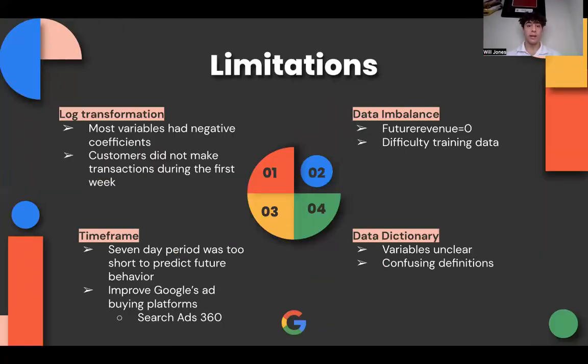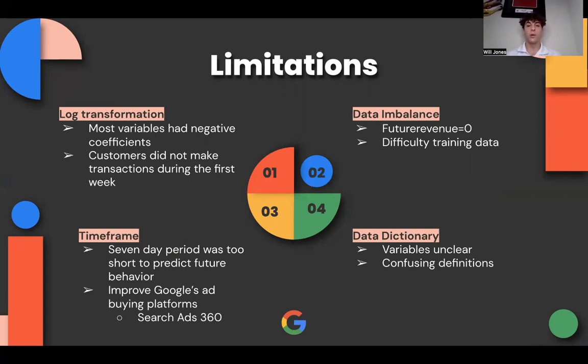First, our log transformation. We experienced some negative coefficients in our log transformation, and we believe this was because customers did not make transactions within the first week. And we saw that there's a bit of a data imbalance because the future value of a lot of the values was 0, and this made it difficult to train our data.